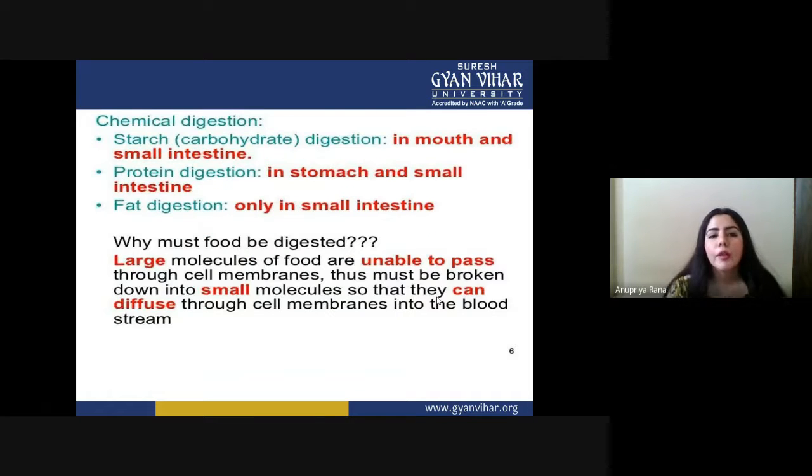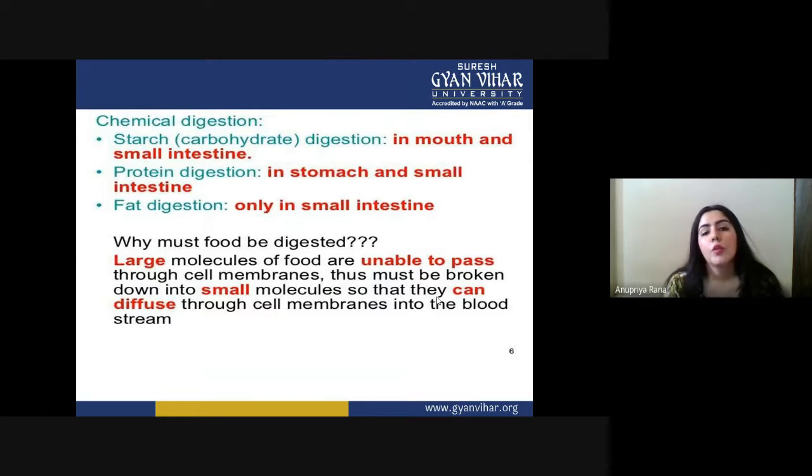If we talk about chemical digestion a little more, take starch, or carbohydrate digestion in the mouth and the small intestine. Let's see how complex molecules can be digested chemically. Starch, or carbohydrate, is digested in two places, one in the mouth and the second in the small intestine.